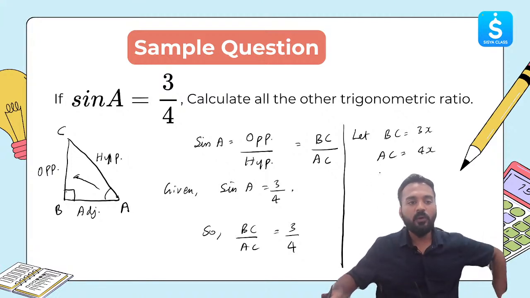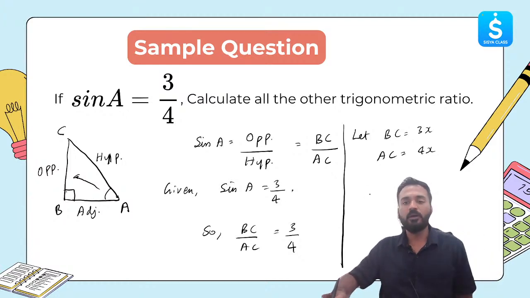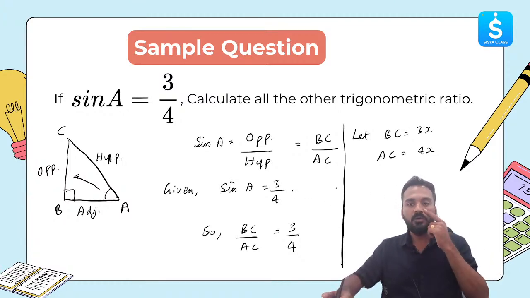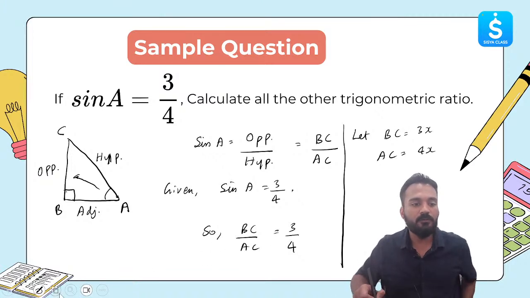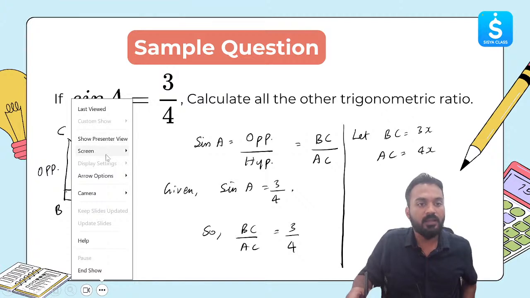Now can anyone tell me what will be the value of AB? One more side is there. There is a relation to find this out, right? If BC is equal to 3x, AC is equal to 4x, what will be the value of the other side?